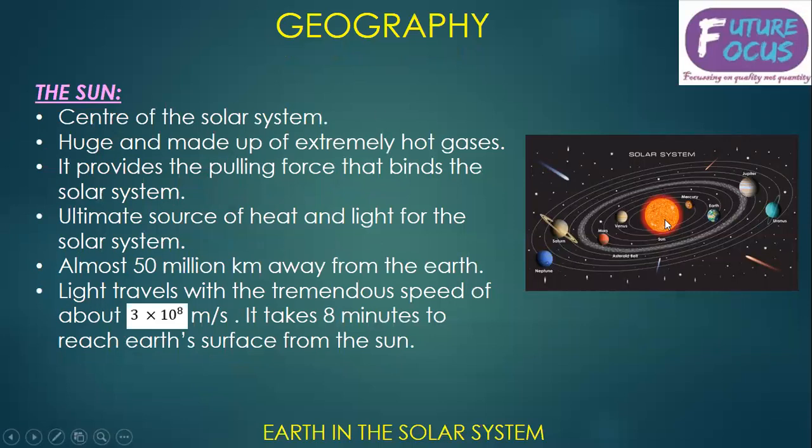Now the sun is at the center of the solar system, huge and made up of extremely hot gases. It provides the pulling force that binds the solar system together. All the planets revolving around the sun take the same elliptical path due to the pulling force the sun has. The ultimate source of heat and light in the solar system is the sun only. It is almost 150 million kilometers away from the Earth. Light travels with a tremendous speed of about 3 x 10^8 meters per second, and it takes 8 minutes to reach Earth's surface from the sun. Right? 8 minutes it will take.